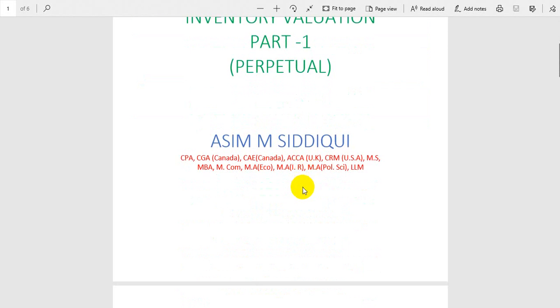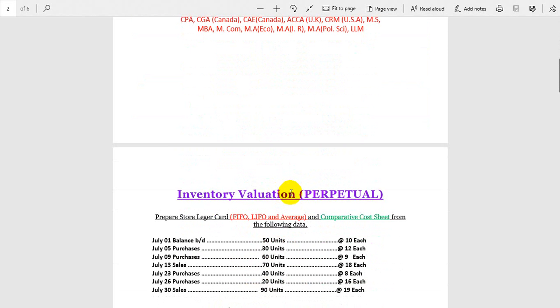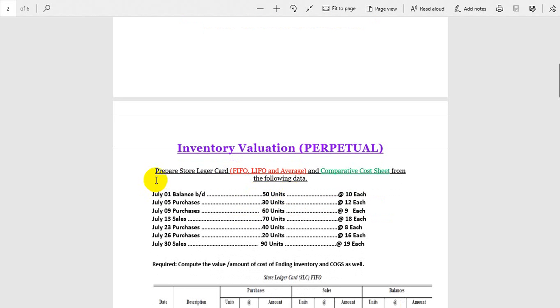Okay, guys, for better understanding I have a question for you. We will go step by step and learn how to record the inventory valuation and how to compute the inventory under the perpetual method. So we have to prepare a store ledger card or store ledger, with the help of FIFO, LIFO, and average method. So for inventory valuation under the perpetual system, we have three methods: first in first out, last in first out, and average cost method.